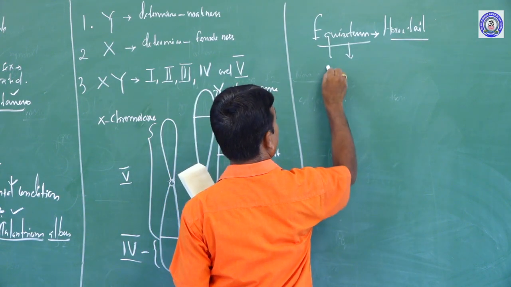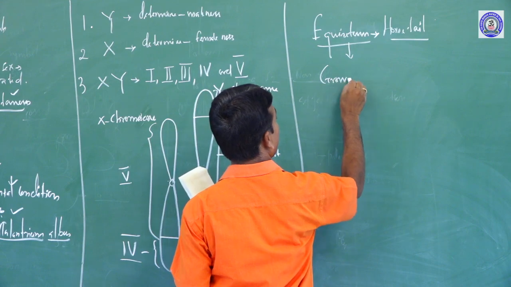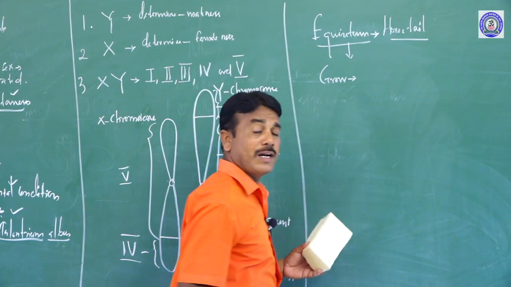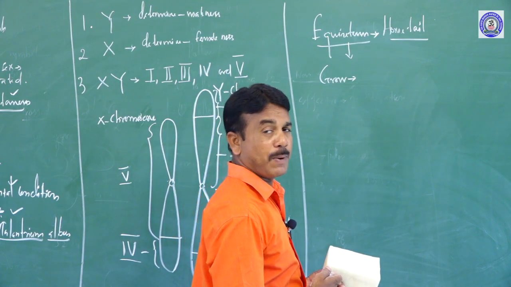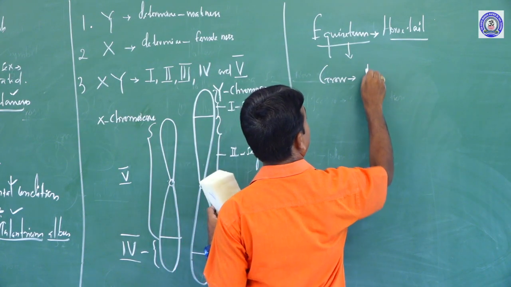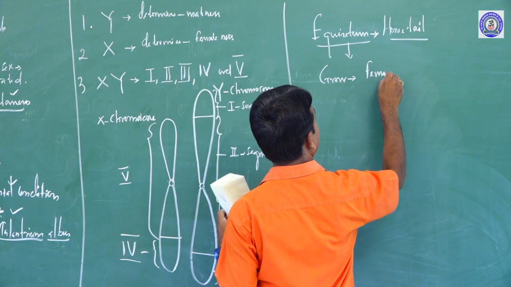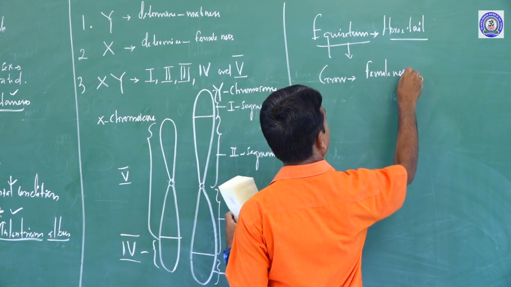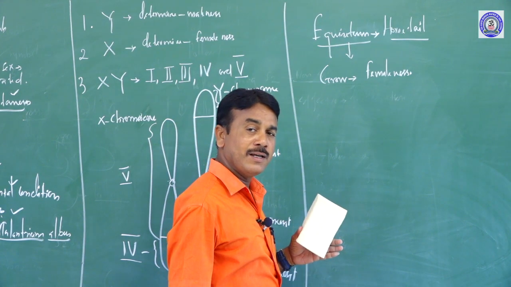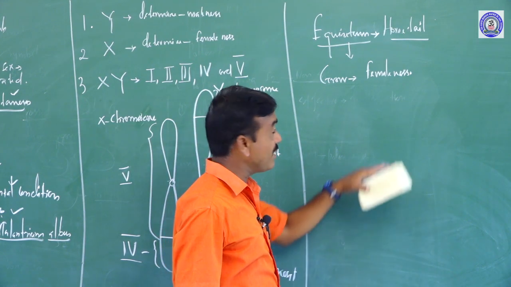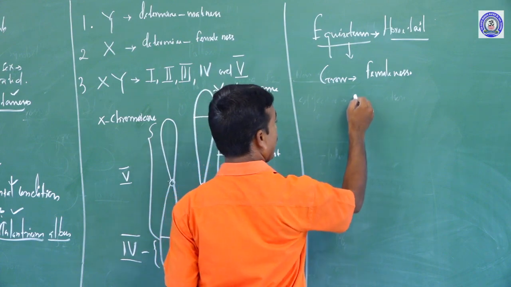When it grows in a well-known, suitable condition, the plant develops as female. Or when it grows in good conditions, the plant will develop as female.